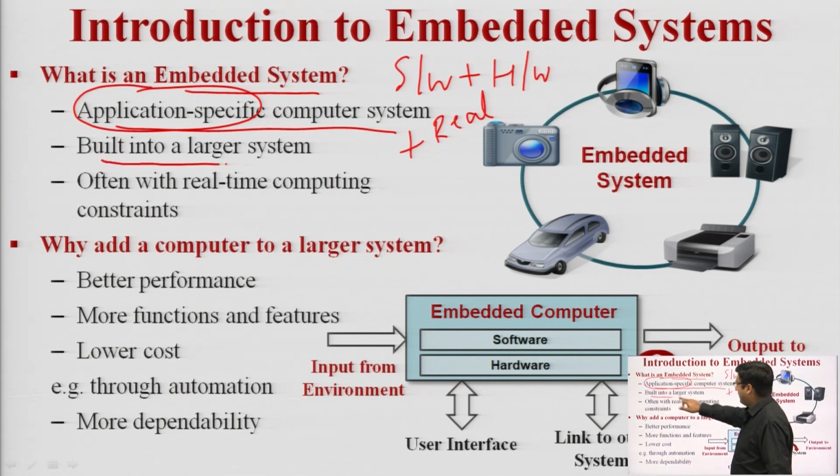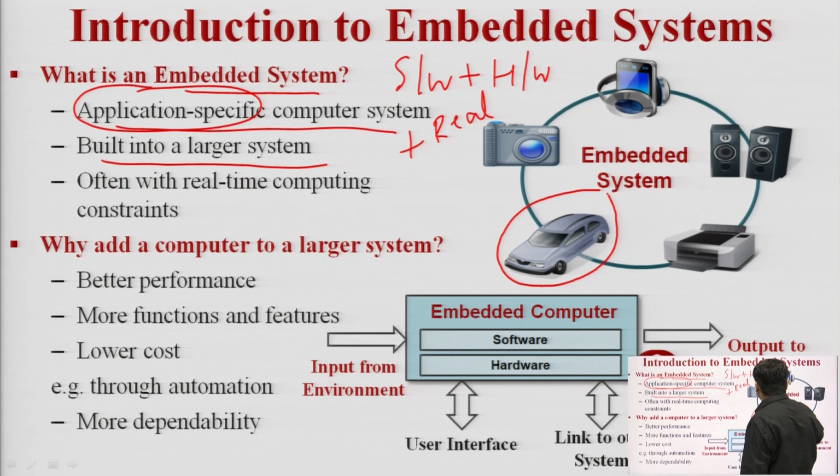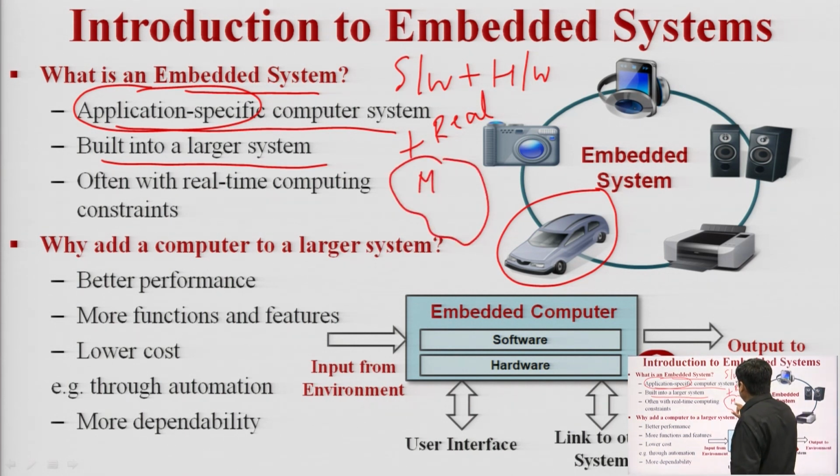It is built into a larger system. For example, take the example of a car. In this car, there are several units of embedded system. So, basically an embedded system is a part of a larger system. If this is the main system, then the embedded system is a part of it. It does not interact directly with the environment. It is a part of the main system.